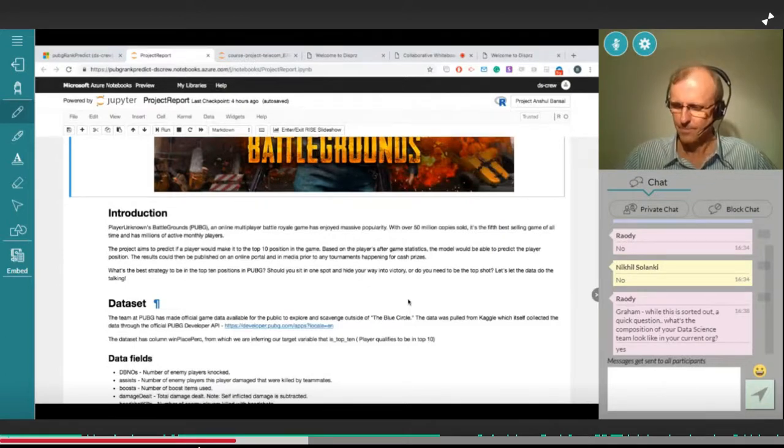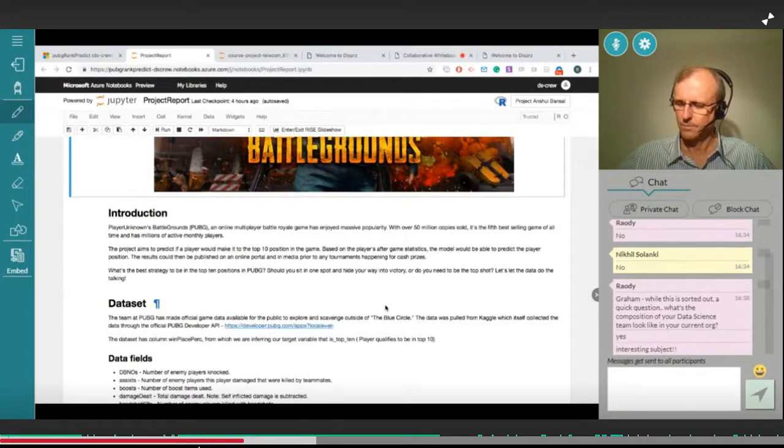There is a lot of data around it: the number of kills a player makes, the distance a player travels on foot, by swimming or by driving, the number of revives, and a lot more present on the official PUBG API.